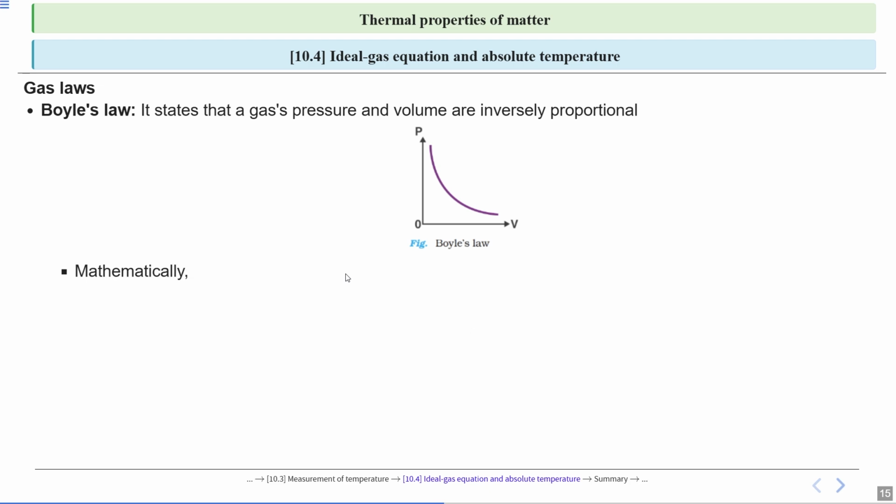Mathematically, pressure is inversely proportional to volume, and this is the graphical representation. On the y-axis pressure, on the x-axis volume, and this decreases exponentially. Volume increasing, pressure decreasing. If pressure is increasing, volume is decreasing. Both are inversely proportional to each other. So it will be PV equal to constant. Alright, and this relation is very important.